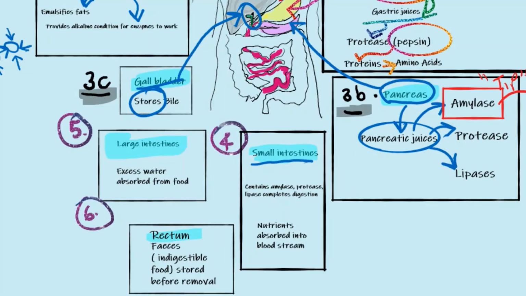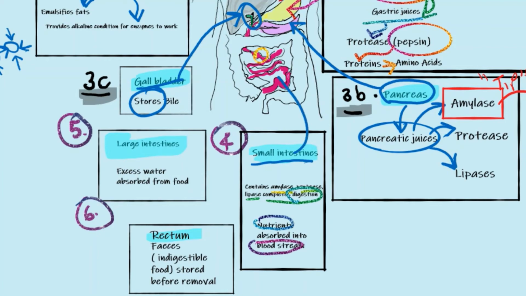Now that the pancreas has passed its pancreatic juices with all the enzymes into the small intestines, and the liver has produced the bile and the gallbladder has passed this bile into the small intestine, it now contains the correct condition for the enzymes to work in. So the small intestine contains the amylase, the protease and the lipase, and with this it can complete the digestion, because the bile has produced the right pH for these enzymes to work in. Once the digestion is complete, the nutrients are then absorbed into the bloodstream.